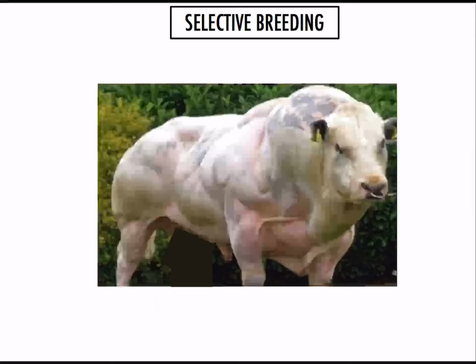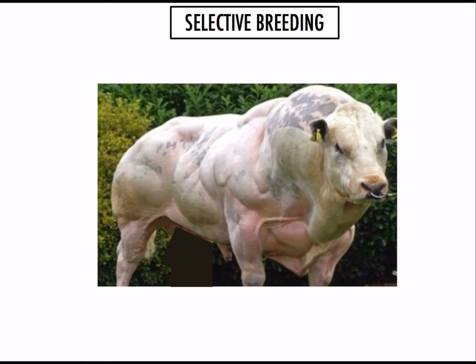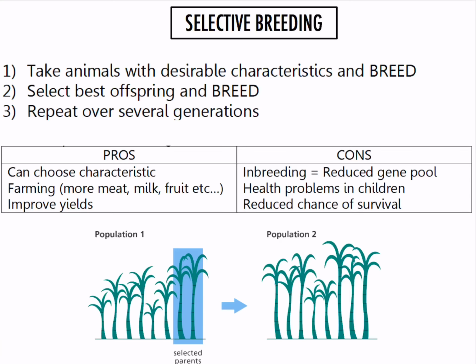For example, this cow was selectively bred to become this muscular. With bigger cows, of course, there's more meat, so more yield for the farmer, so you can make more profit. I'll move the picture because it's getting a bit chunky. Anyway, take the most muscular cows, breed them, from the offspring get the most muscular ones, breed those, and over time the population of cows will become more and more muscular, and that's something maybe the farmer wants to produce.